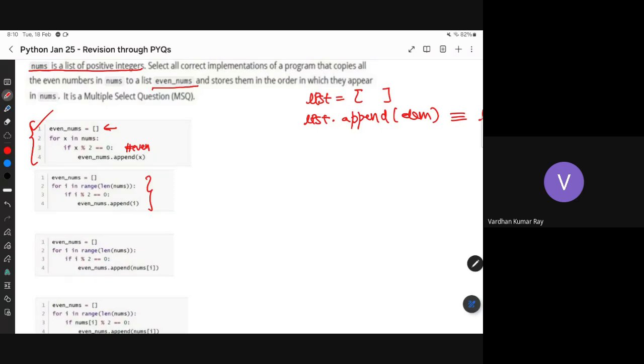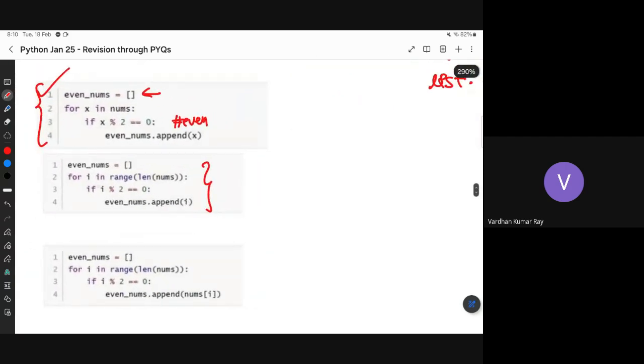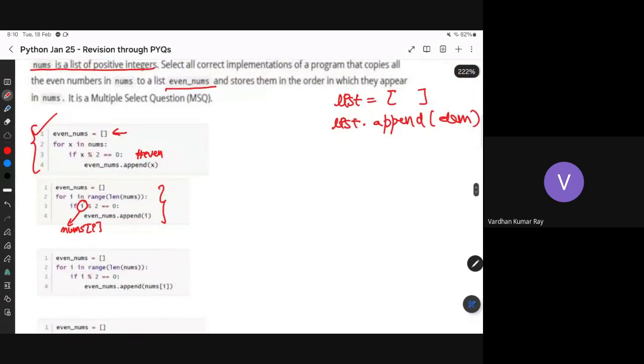And if the specific index is even, but here can you see the issue? I'm comparing the index number. I'm not comparing the actual number there, right? So it should have been nums of I, then it would have been correct. Because I don't want to compare the index, I want to compare the number in some way, right? So this is wrong.